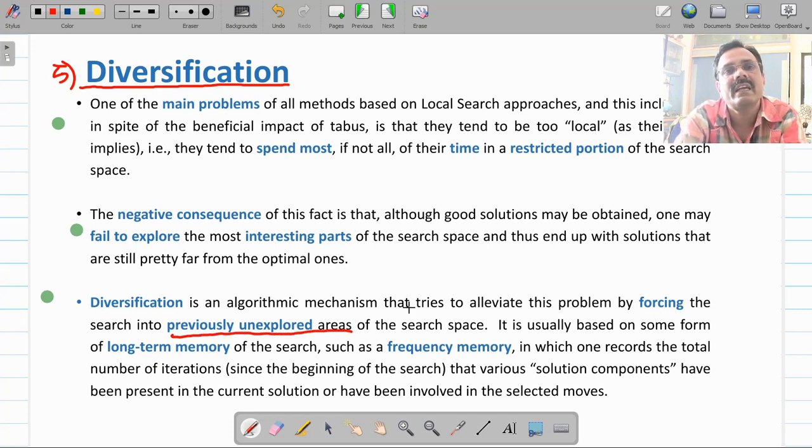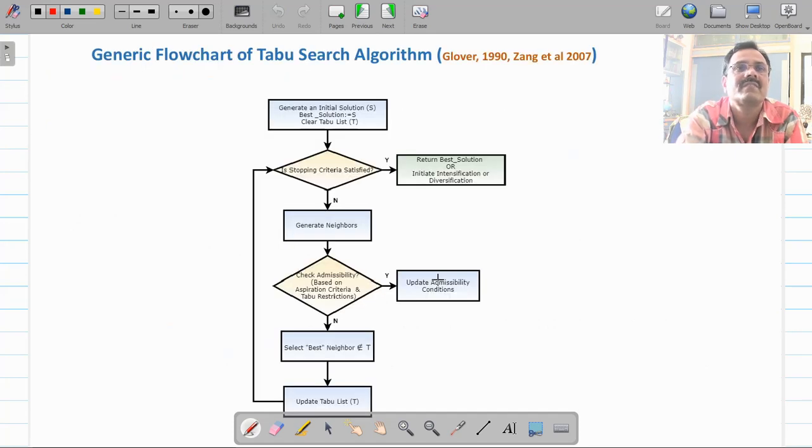So how do we find this and implement it? You can use a frequency memory or frequency parameter to find unexplored areas of your search space. So that is the diversification parameter which has to be fine-tuned. Again, this is an optional parameter.